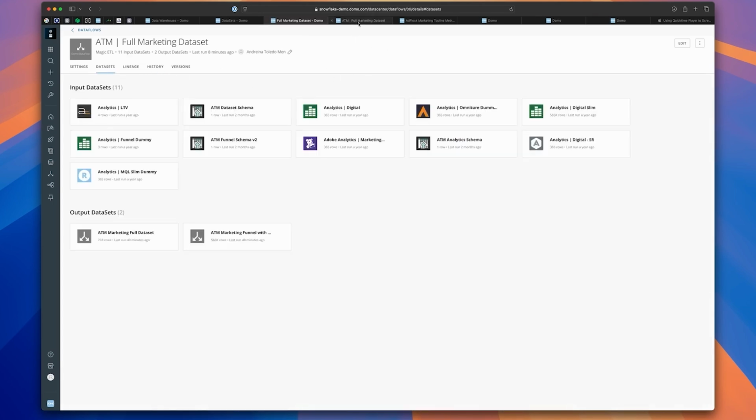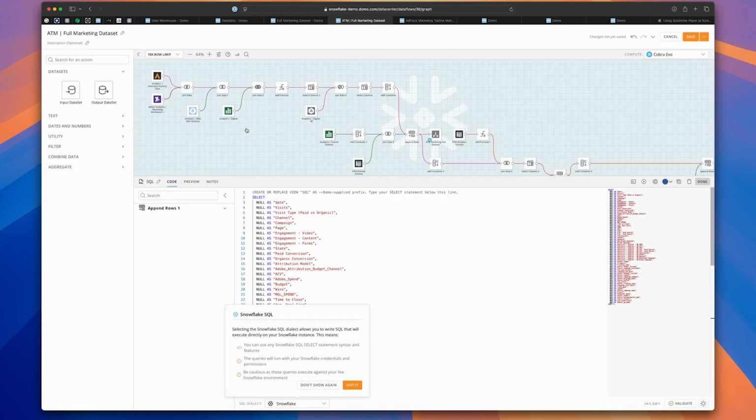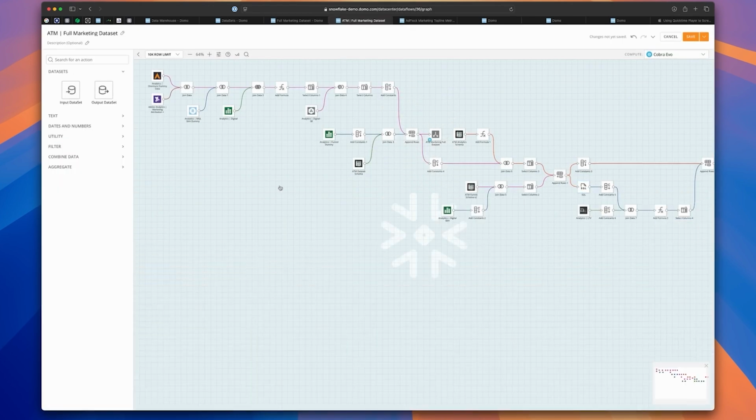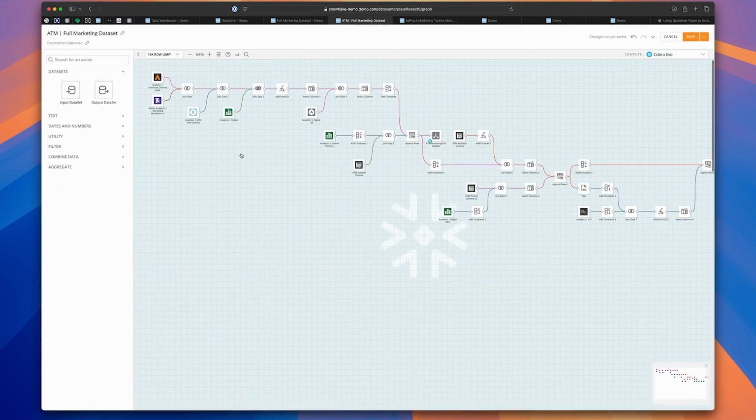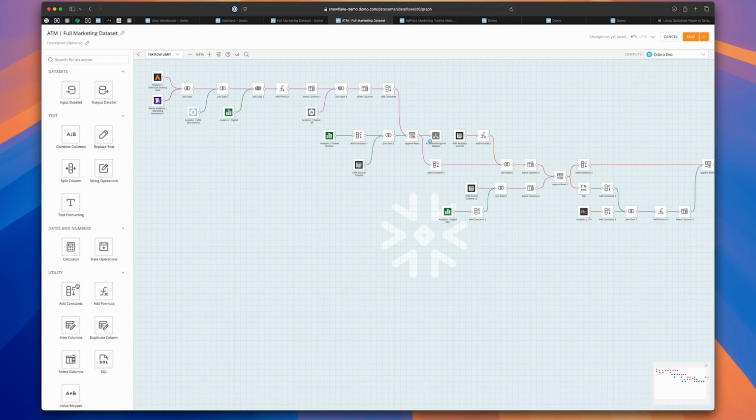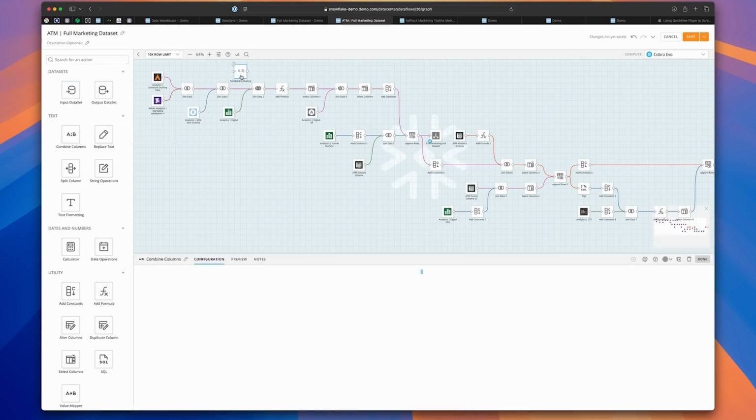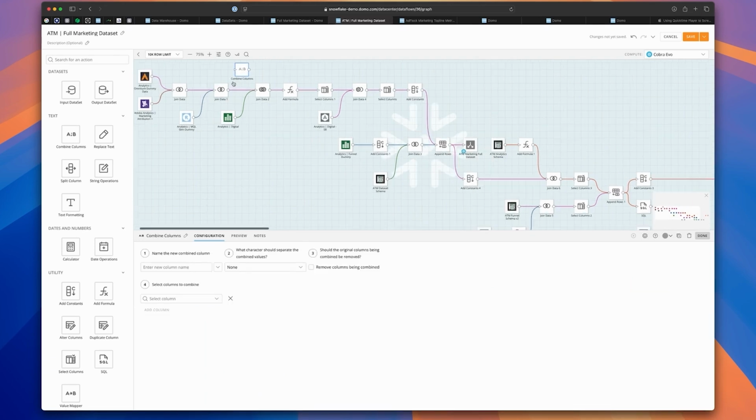If I were to go in and edit this data flow, this is what the view would look like. So this is an edit view of our Magic ETL tool. This is our low, no-code data transformation tool. As you can see, it provides a drag and drop interface that's very business user friendly, very easy to use. If I want to perform a transform, it's simply a case of choosing the operation that I want, dragging it onto the canvas.